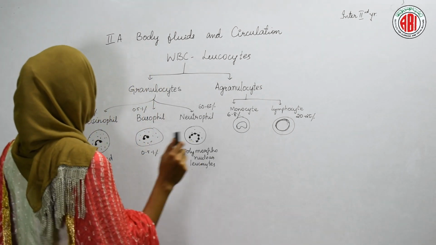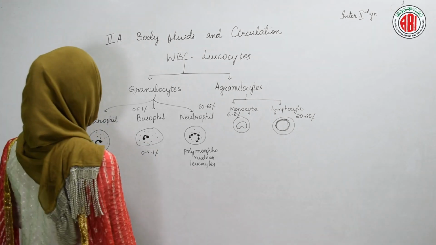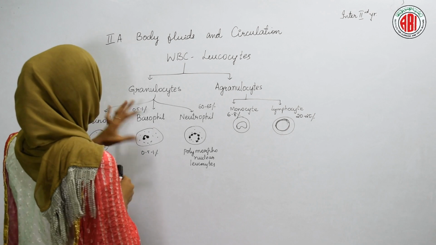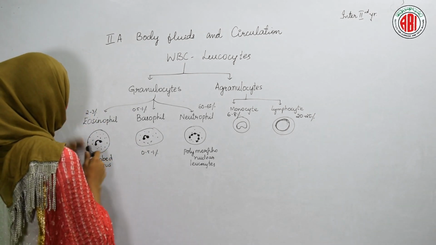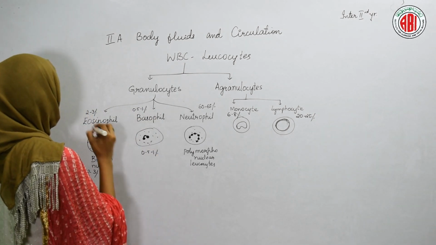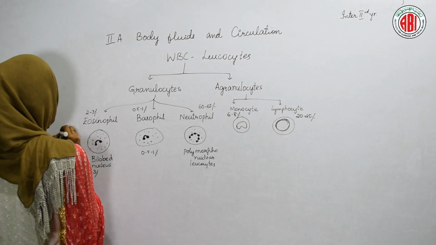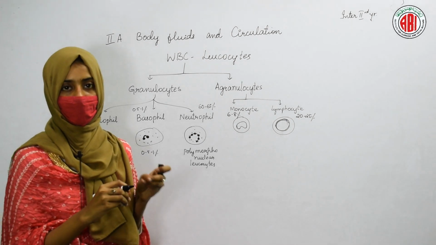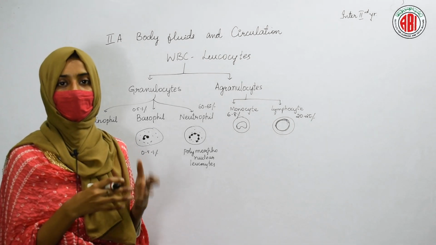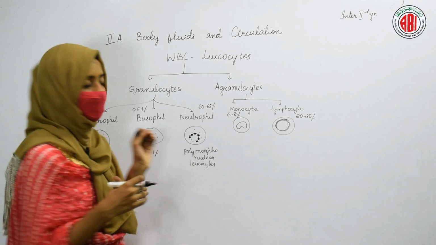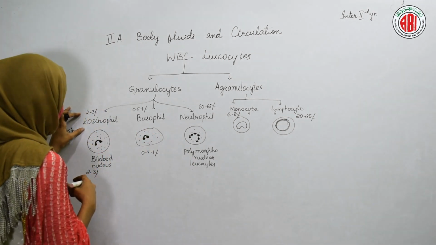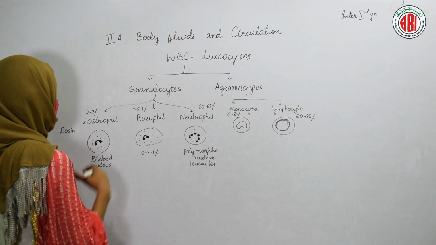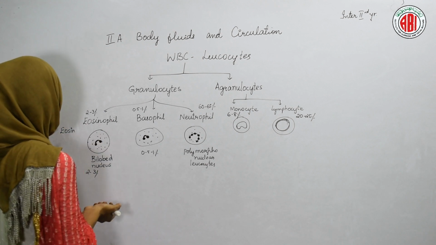Now let us see their structure. Based on their staining property, they are named by these different names. So eosinophils are the white blood cells that can be stained only in the presence of a stain called eosin. When you put eosin on your blood, some cells show a reddish orange color. Those are nothing but our eosinophil cells, which can be dyed only by the stain called eosin.